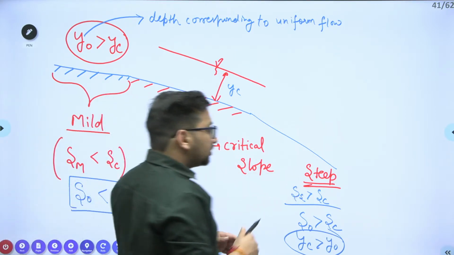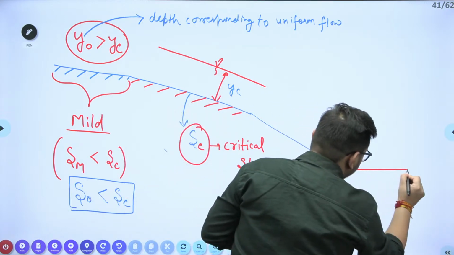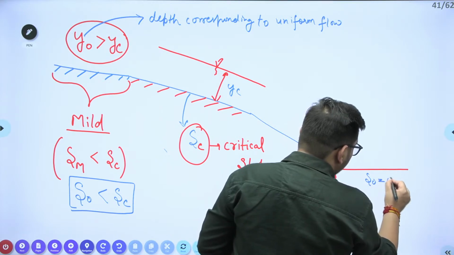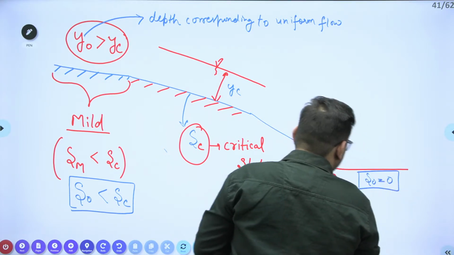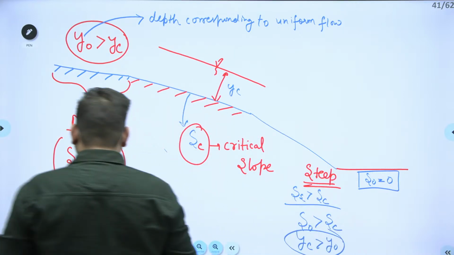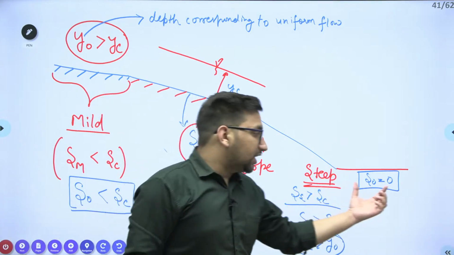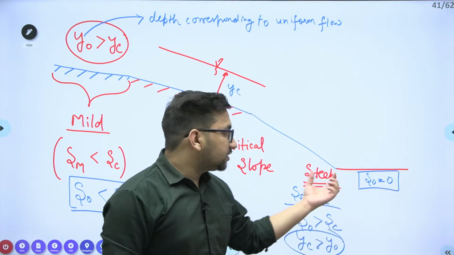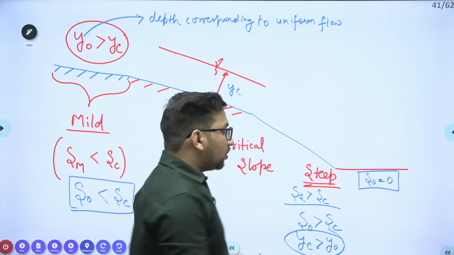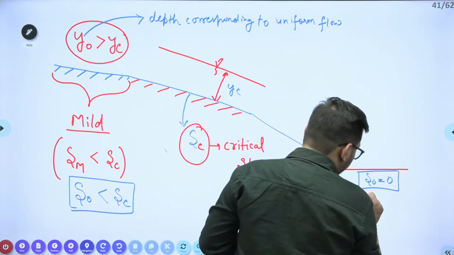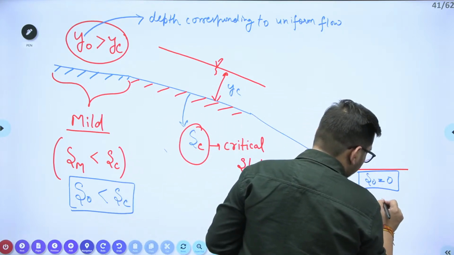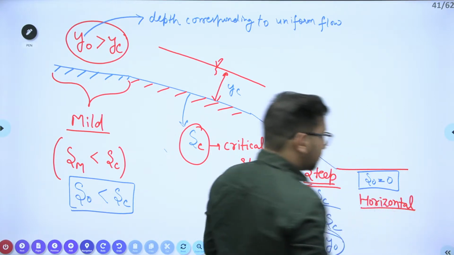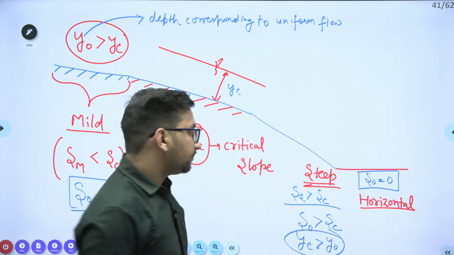There are two slopes also. If the bottom slope is equal to 0, if the channel bottom slope, this S naught is nothing but the channel bottom slope, is 0, we will say this is nothing but a horizontal slope. So this is the horizontal slope, right?